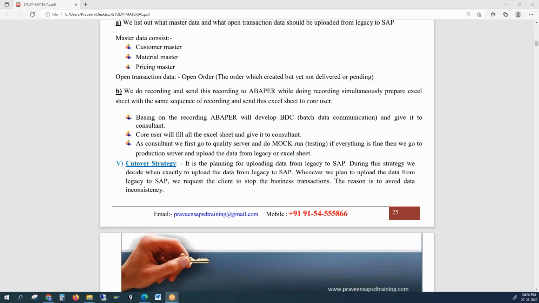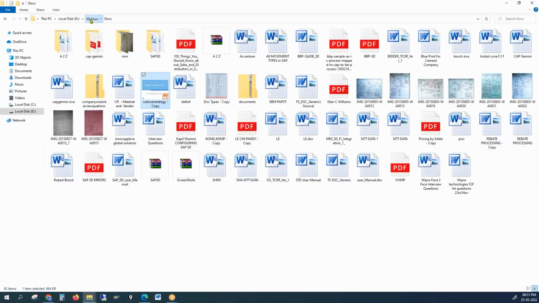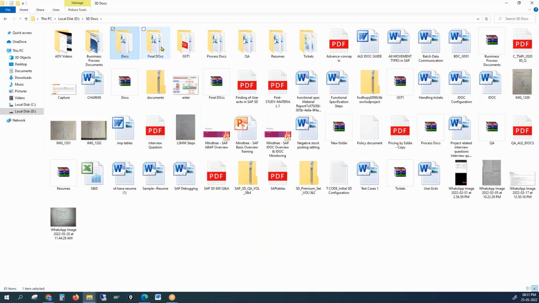This BBP document is not shared. The business blueprint document, which is prepared. You said you'd be sharing that format also. I already sent it. If you see the email for the SDA documents, there is a Google Drive called Final Docs. You download that and extract it, and you'll see the same thing that you're seeing on my screen.